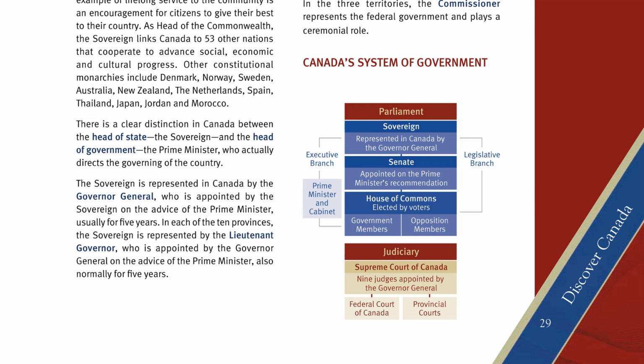The executive branch consists of the Prime Minister and the Cabinet. The legislative branch consists of the Parliament. The judicial branch consists of the different levels of courts in Canada. At the highest level, there is the Supreme Court of Canada, which consists of 9 judges that are appointed by the Governor-General. The Federal Court of Canada and the provincial courts are also part of the judiciary.